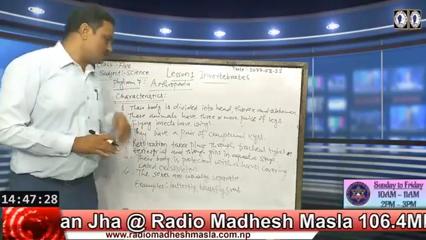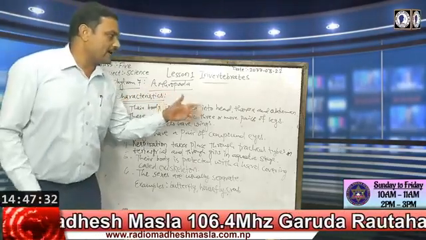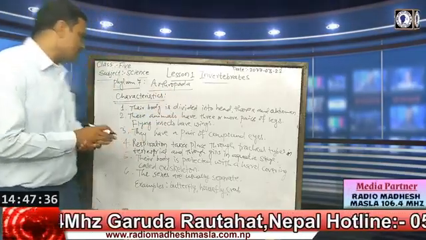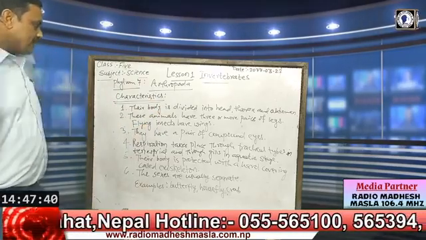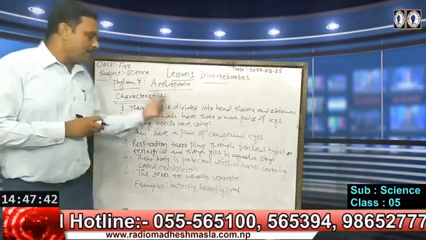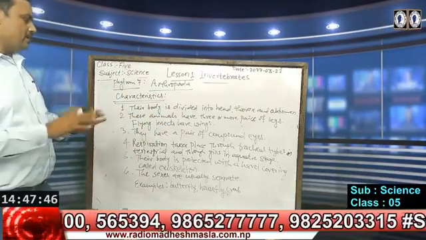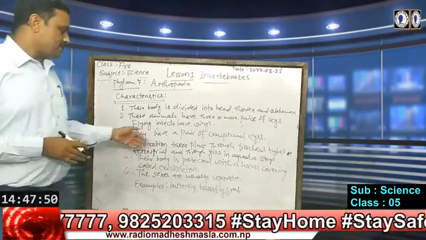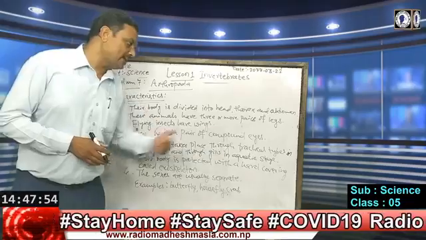So characteristics, once again we want to revise. Their body is divided into head, thorax and abdomen, 3 parts in the body. These animals have 3 or more pairs of legs. Flying insects have wings arising from the thorax. They have a pair of compound eyes so that they can view in a wide range. They can change the direction of their view. Respiration takes place through tracheal tubes in terrestrial and through gills in aquatic stages.